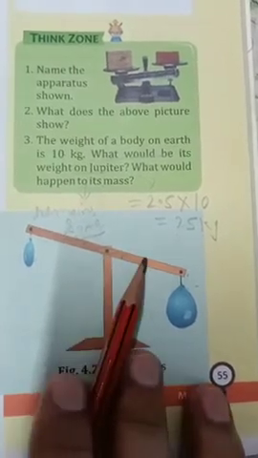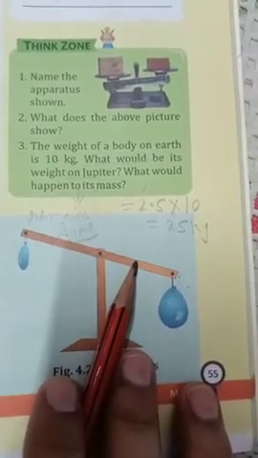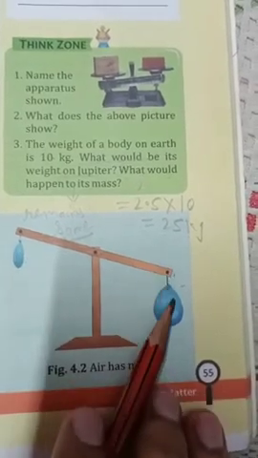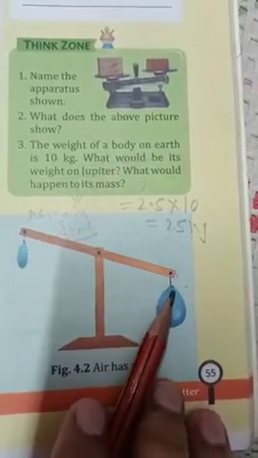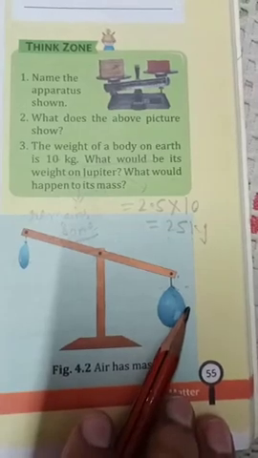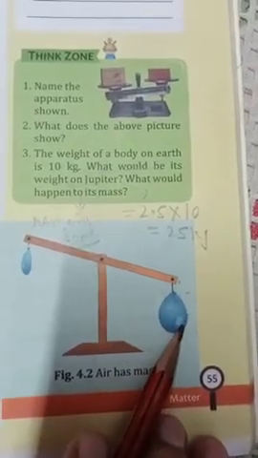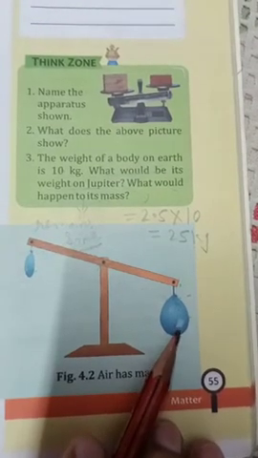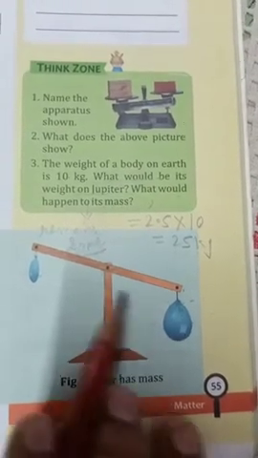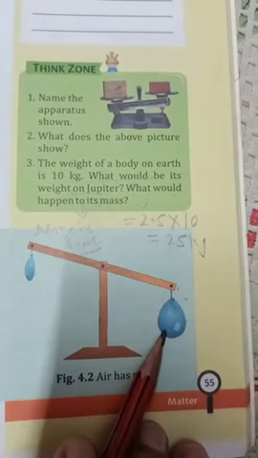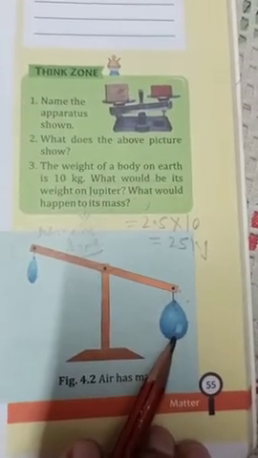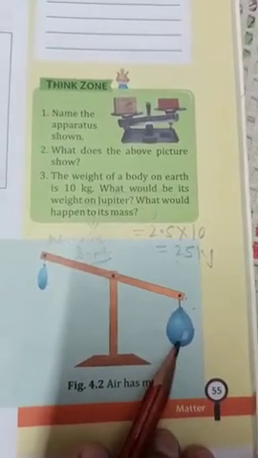Now try to balance the flat surface of the scale on an edge from the middle. You will see that the scale will tilt towards the side that has the balloon filled with air. Why? Because this balloon is filled with air and air has mass. So because of more mass on this side, the scale will tilt to this side. This shows that air has mass.